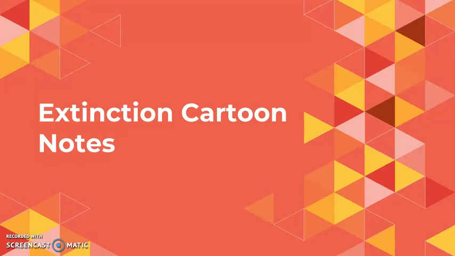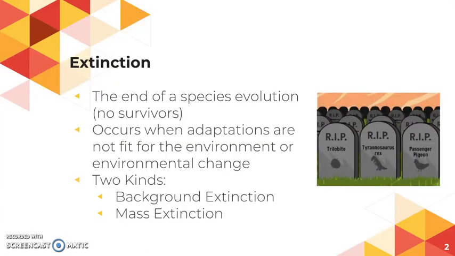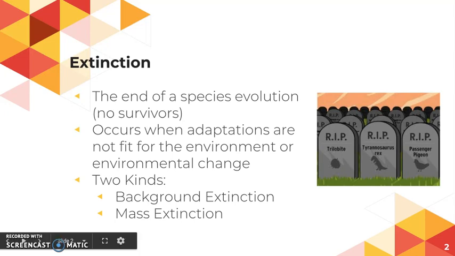In this video today we're going to talk about extinction, some causes of extinction, and different types of extinction. Extinction is simply the end of a species, meaning they don't exist any longer on the planet. There are no survivors. This usually occurs when a species is not able to adapt to the current environment, or if the environment changes and they're not fit for that environment any longer, so they're no longer able to survive in it. There are two types we're going to look at today: background extinction and mass extinction.